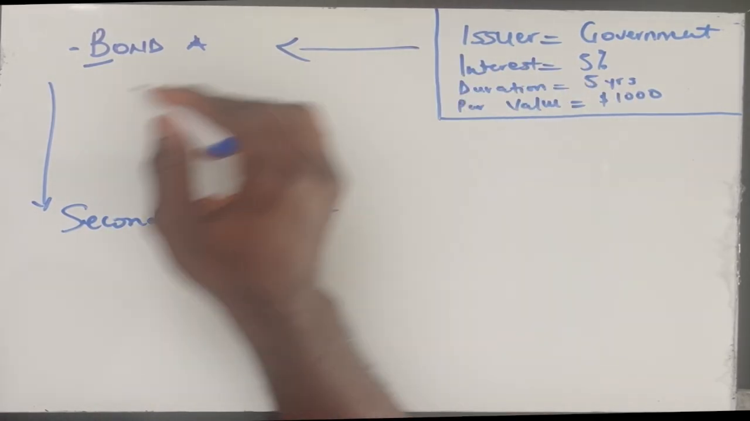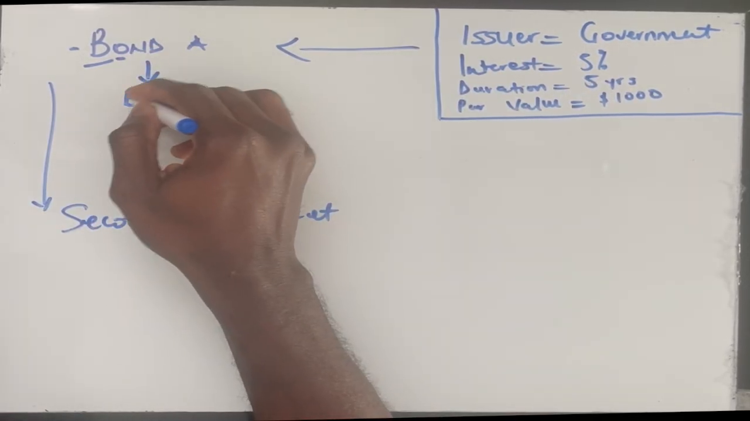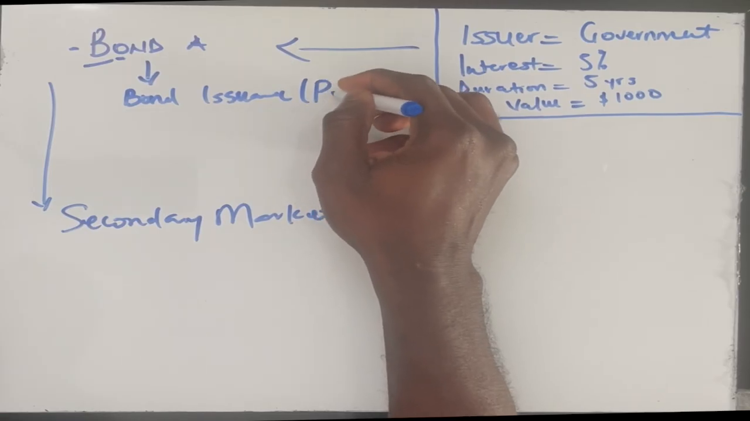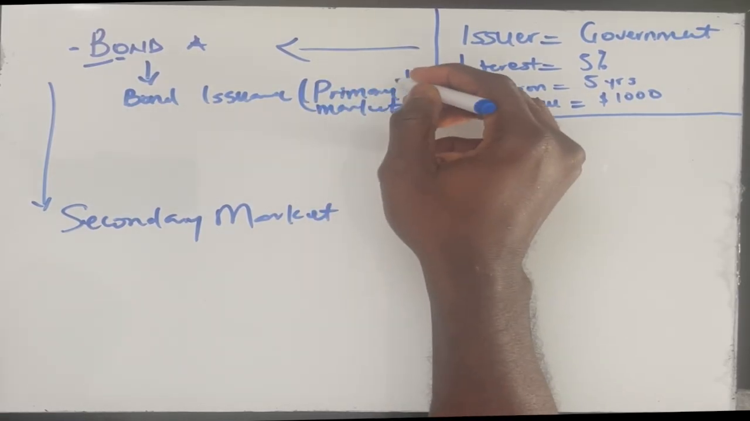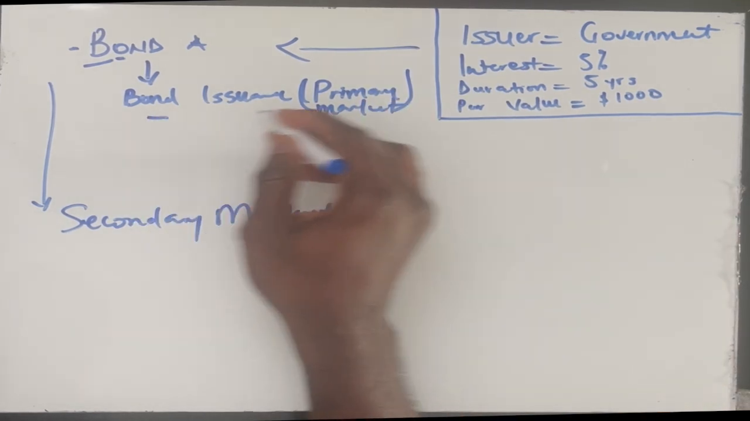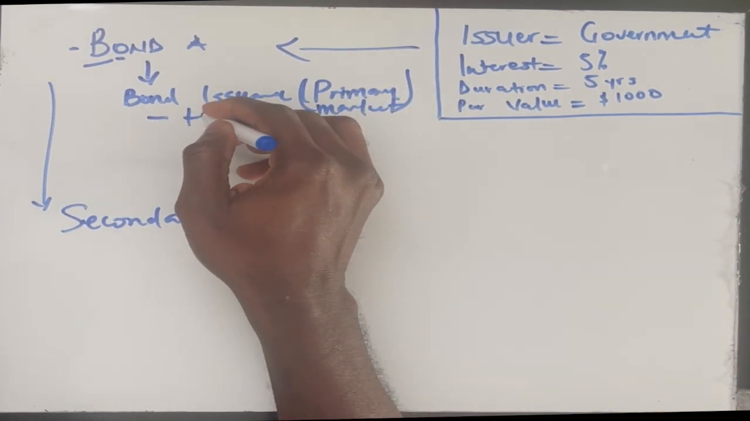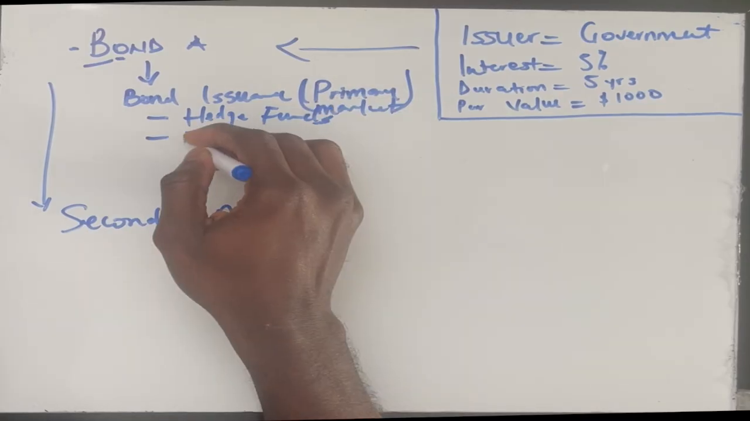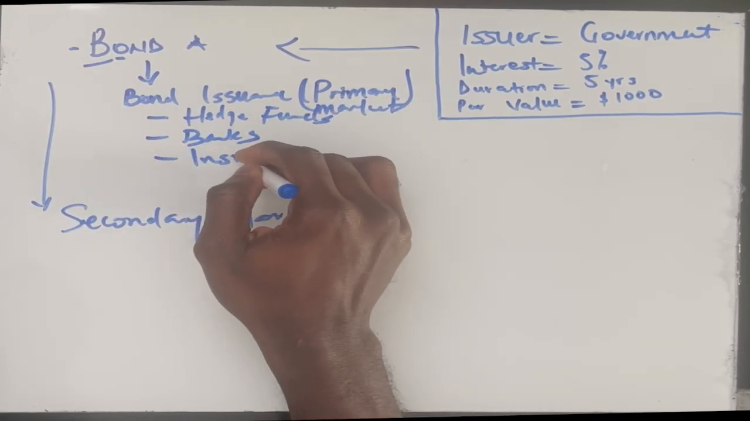The first time that the government issues this bond, the new bond issuance is done in what is known as the primary market. But of course, as a retail investor or an individual investor, you will not have access to the primary market, because this is done by hedge funds, the big players like the banks, and insurance companies.